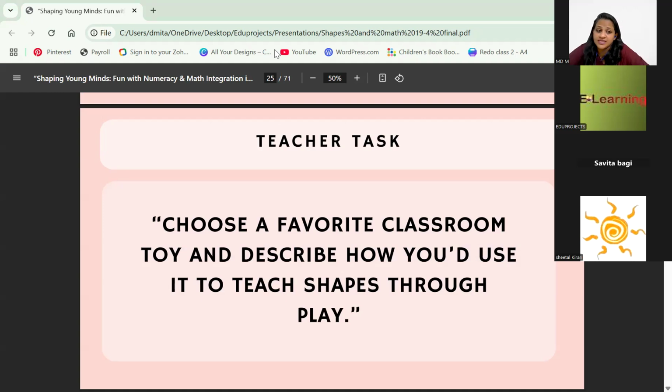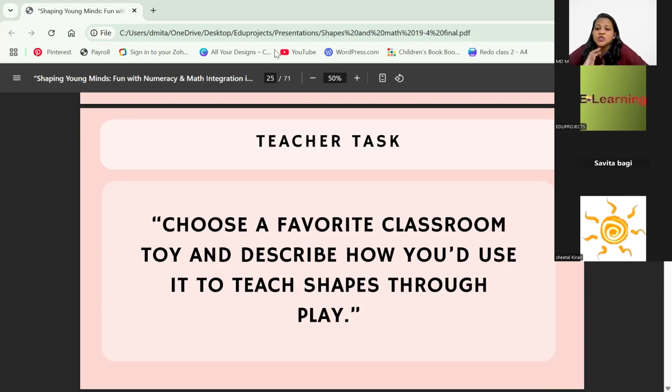Teachers, I want to, oh yes, teddy bear. Okay, ball. Okay. Beads also is nice. Beads is a good idea. Okay. Teddy bear. Blocks. Yes. Blocks are like a savior, especially when you are doing squares and rectangles. The difference also gets clear through blocks. Yes. Ice cream sticks, magnetic tiles.